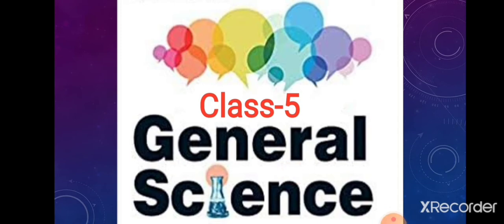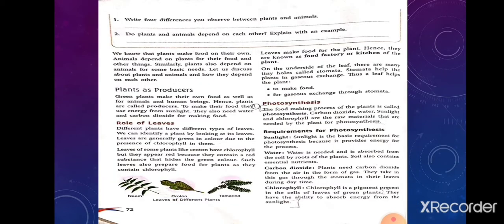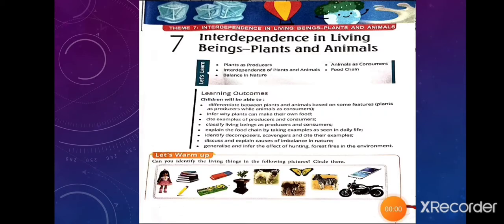Today we will start new lesson 7, that is interdependence in living beings, plants and animals. In this lesson, we will study how plants and animals are dependent on each other, the role of leaves, the process of photosynthesis, and on the basis of eating habits, animals are divided into 3 groups: herbivores, carnivores and omnivores. What is food chain? Components of food chain. What are decomposers and scavengers, and balance in nature.